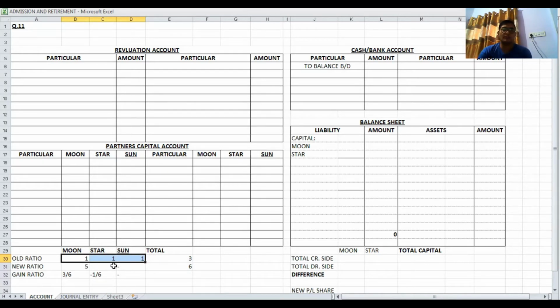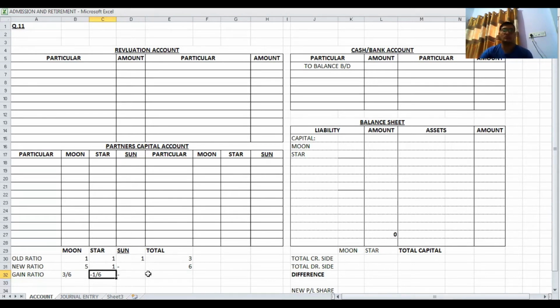The new ratio is given as 5 is to 1. On the basis of the old ratio and new ratio, we put the formula for gain ratio, that is new ratio minus old ratio, and we get the gain of Moon 3 by 6 and Star minus 1 by 6. Minus 1 by 6 itself suggests that it is not a gain but a sacrifice.